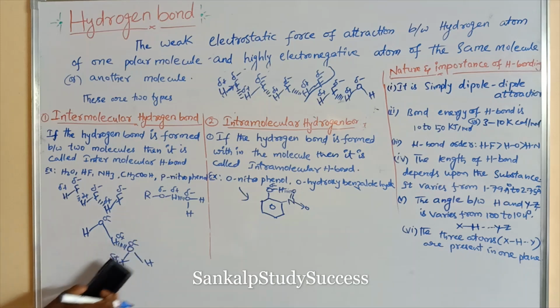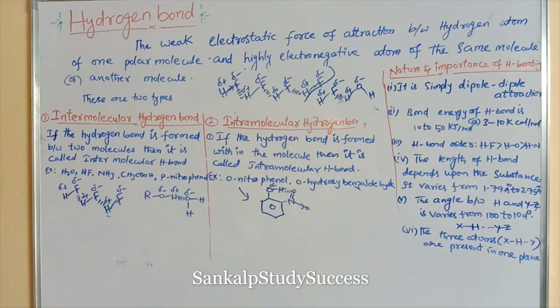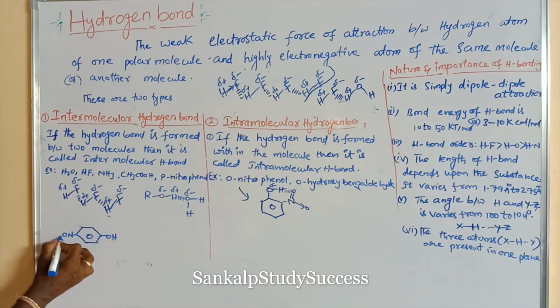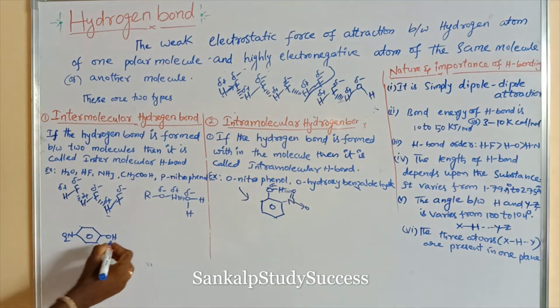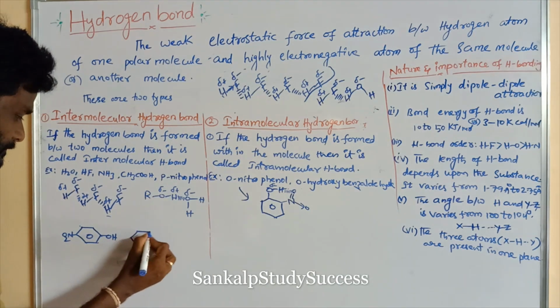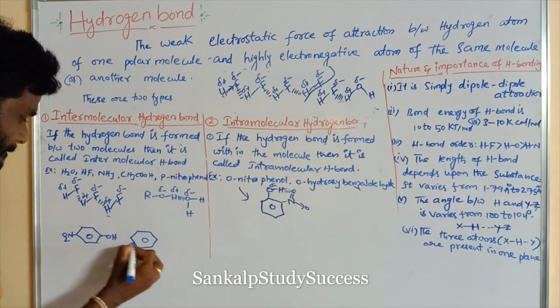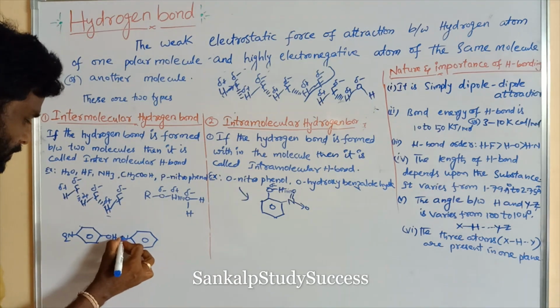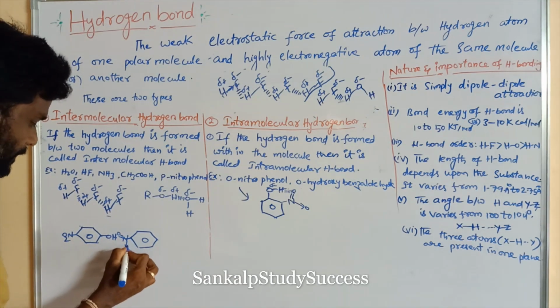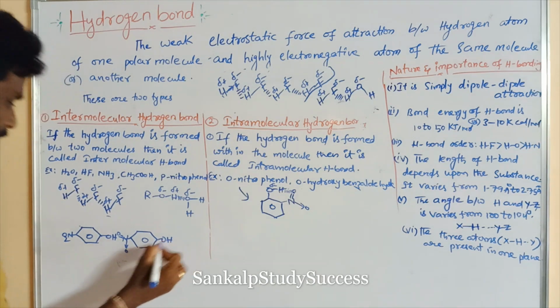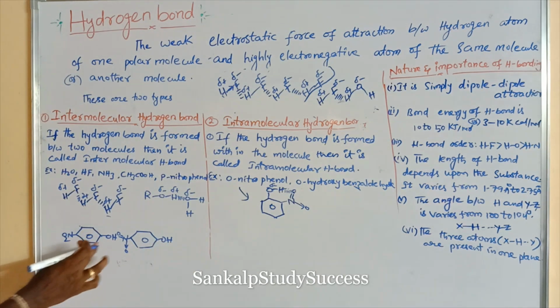paranitrophenol. We can take paranitrophenol, right? So this is benzene ring, this is OH group, this is nitro group, paranitrophenol. We can take another molecule of paranitrophenol, N double bond O, and phenol. So these two can form a hydrogen bond.